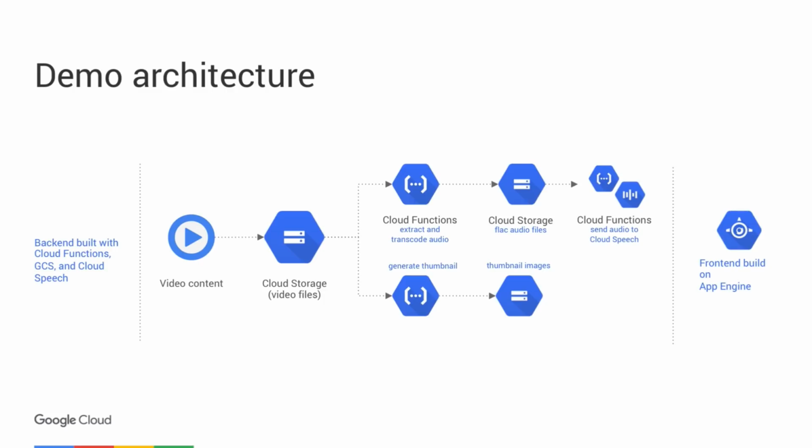Cloud Functions let you respond to different events in your cloud environment. So I have one Cloud Function that's triggered anytime video is added. It's going to extract the audio from that video using FFmpeg, and it's going to transcode that into a format that the Speech API can recognize. I have a separate function that's generating a thumbnail for my video UI.